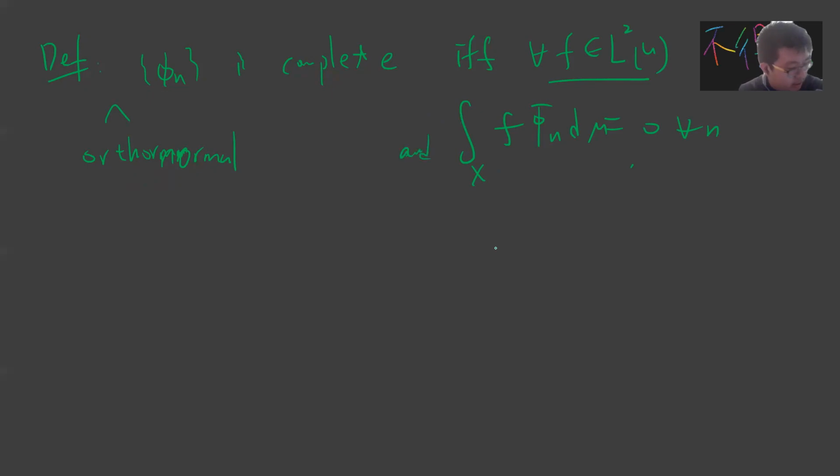So the definition means that somebody gives you any L square function, and if all the Fourier coefficients of this f are 0, then this function must have 0 norm. This is the definition.